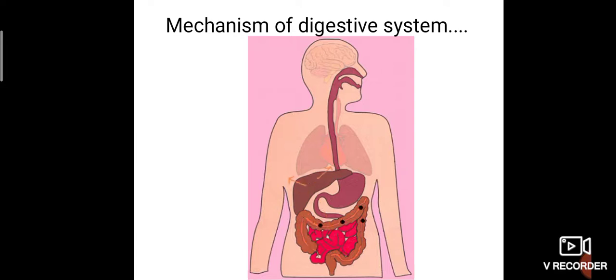Absorption also takes place in the small intestine. The nutrients are absorbed and sent to the liver. That is how the arrow marks are given. Through the liver it will pass to all parts of the body, because the nutrients are what give energy. Okay. Then the unwanted substance enters into the large intestine and is excreted through the anus. This is the mechanism of the digestive system. So the digestive system consists of mouth, pharynx, esophagus, stomach, small intestine, large intestine, anus.